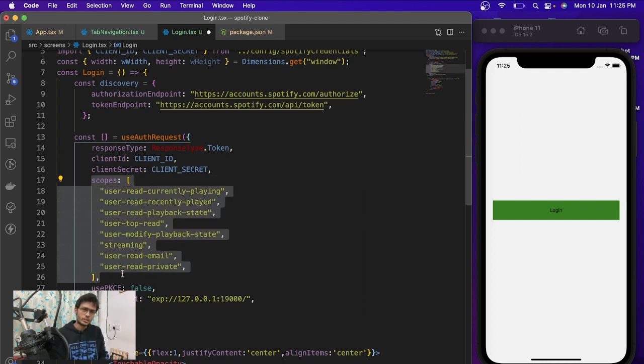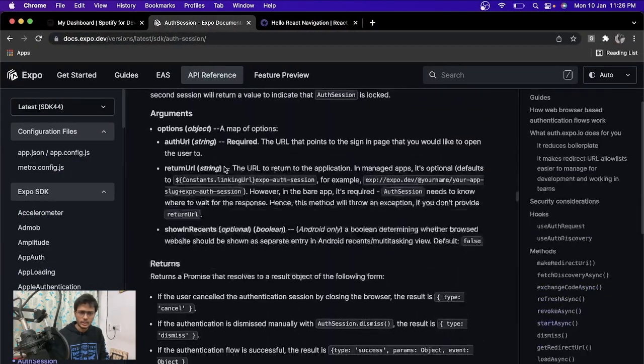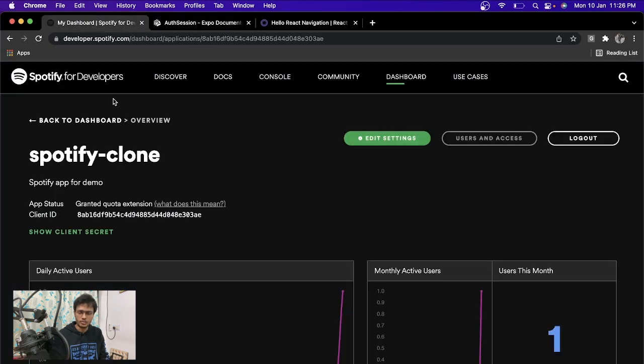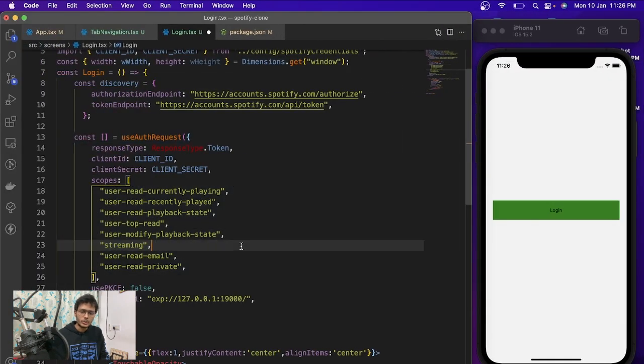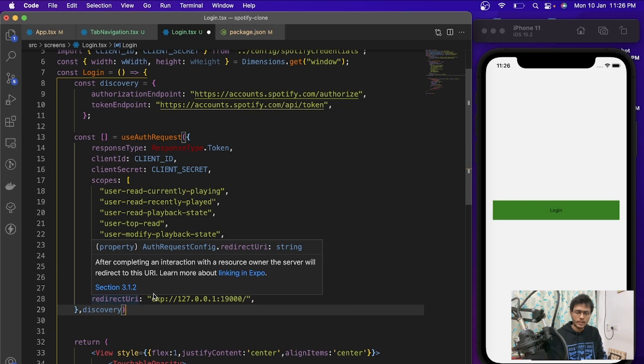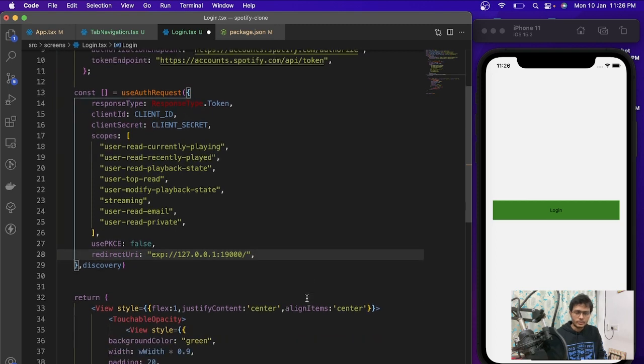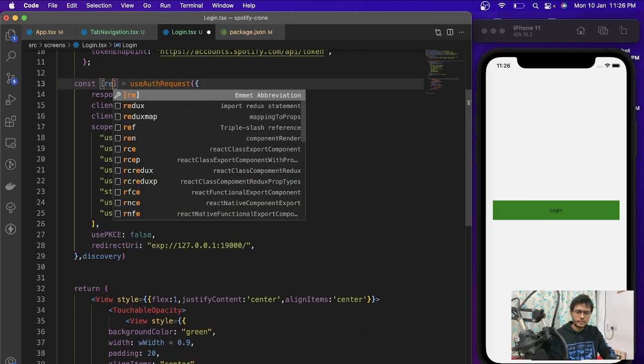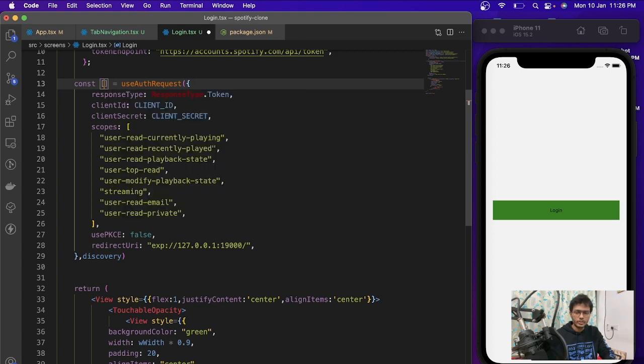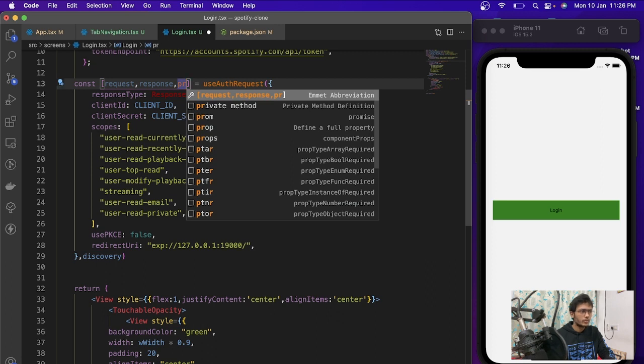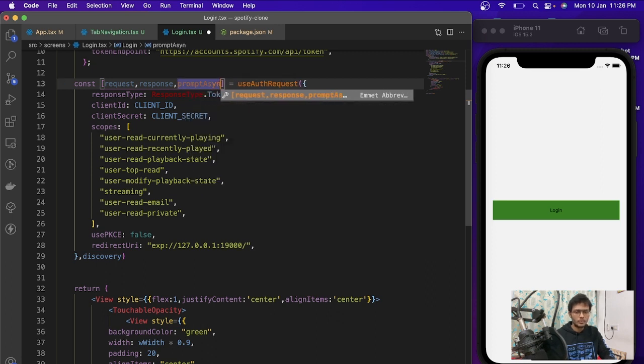If you have any doubt, you can just visit the Expo Auth Session documentation, and the Spotify documentation is always there, so you can walk through that. And earlier, remember, we added the redirect URI. We need to put the same redirect URI over here as well. Yeah, so this will give us, sorry, first request, response and prompt async.